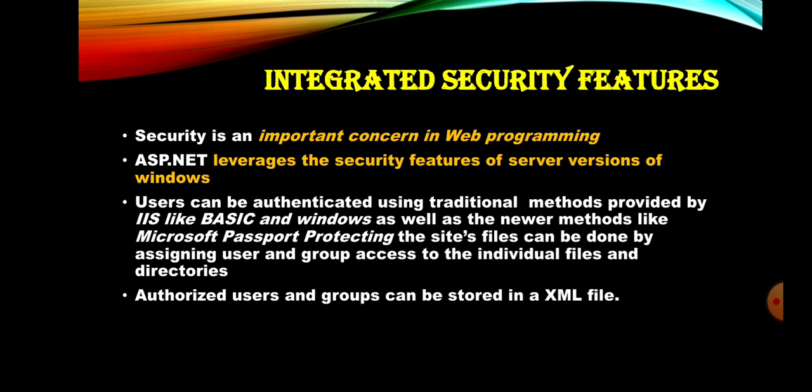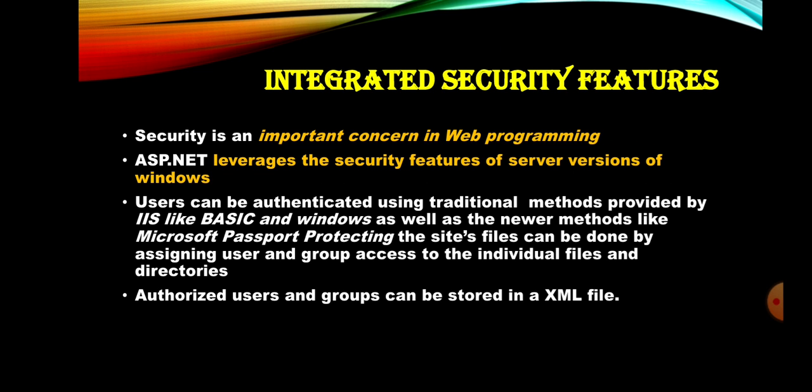After that, Microsoft Passport protecting the site files can be done by assigning user and group access to the individual files and directories, just like our WhatsApp group, or any other, for example, a joint bank account.